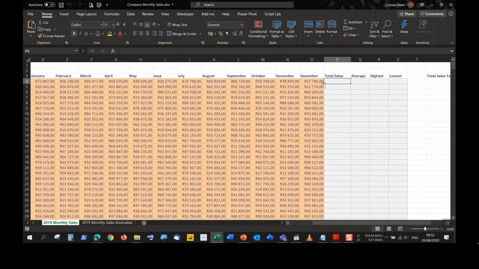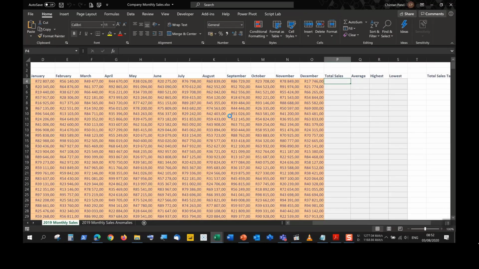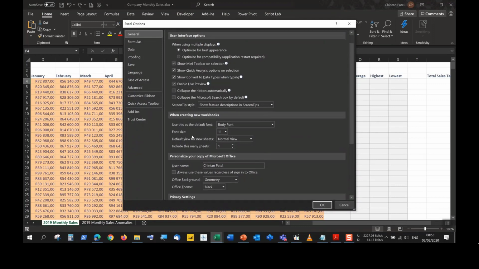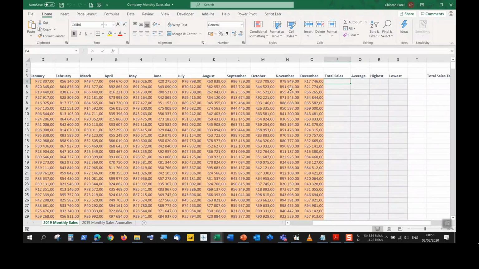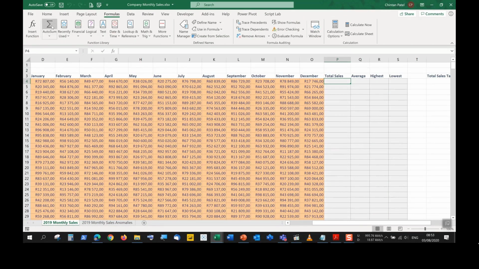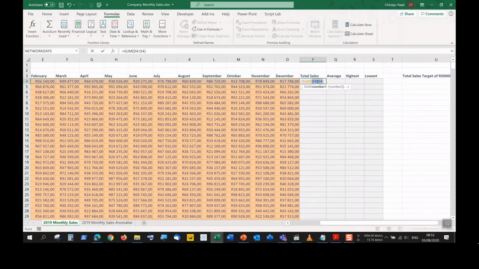So the sigma sign, actually let me again just change this color scheme. Might not be able to see the auto sum when it is in this particular theme. So in our home tab, editing group, we have the sigma sign for auto sum. In our formulas tab, we also have auto sum available inside the function library group. So I can select cell P4, I can click auto sum, the sigma sign. It will select the data to the left, and we just have to verify that is correct. Yes, it is. It's the numbers that have been selected.